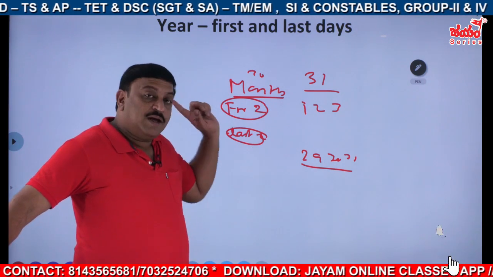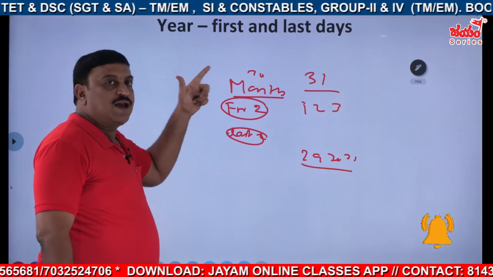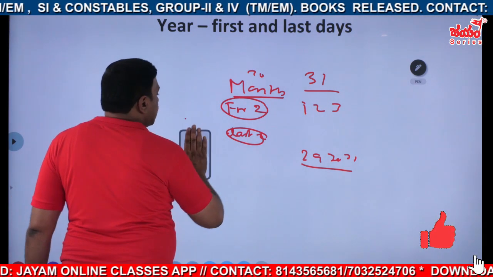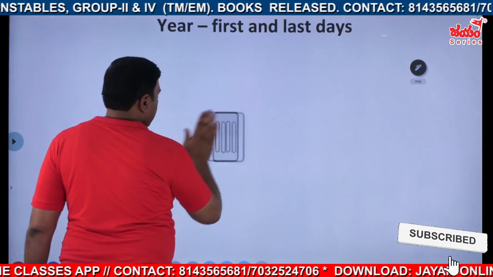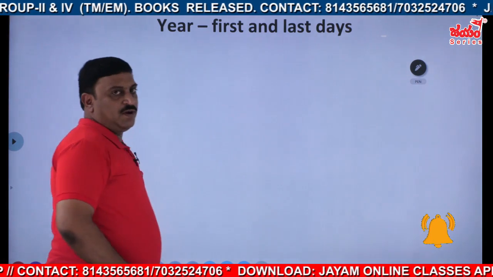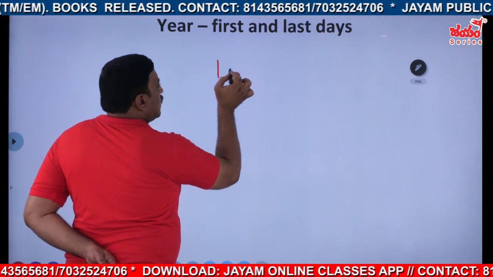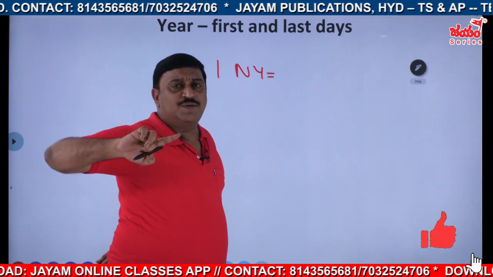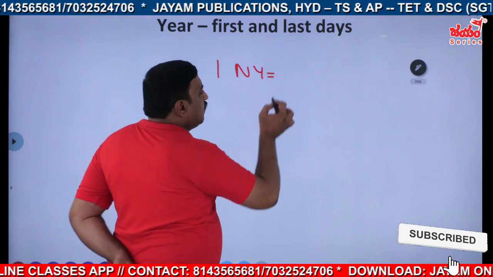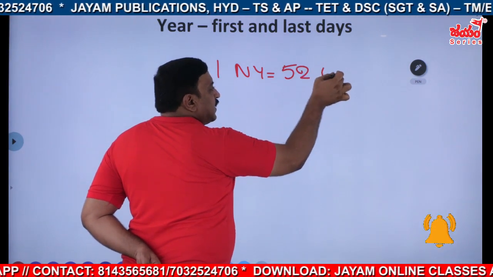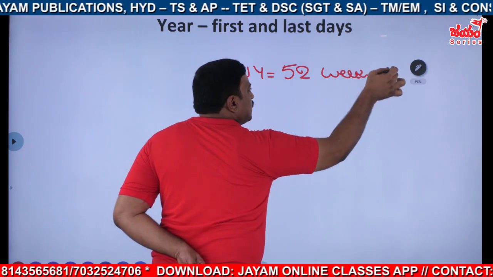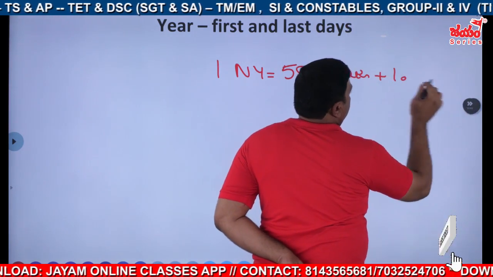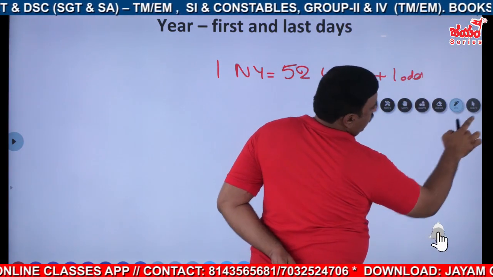Now, in the same concept, let us go for the first and last days of a year. First of all, let us be clear about how the year goes. A normal year will normally have how many odd days? One odd day, you know. How many complete weeks will be there? It will have 52 weeks plus one extra day. That is called odd day. That is one odd day, right?